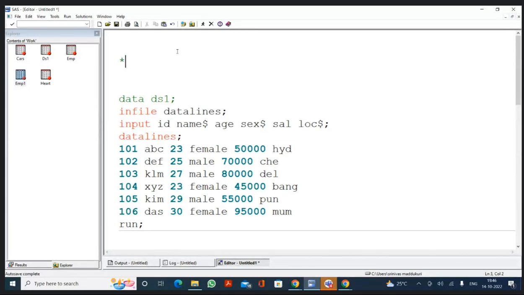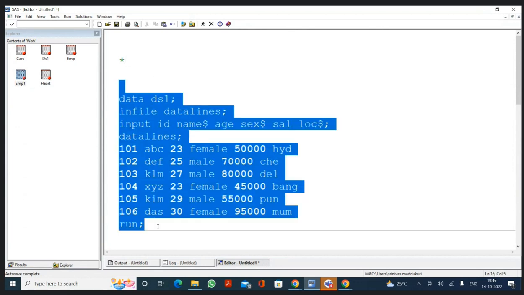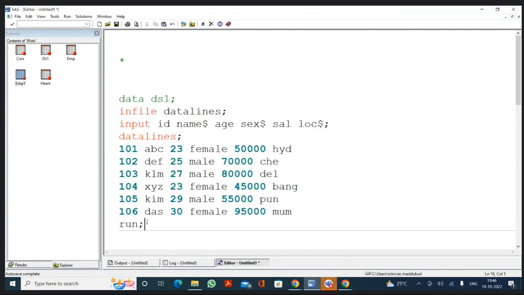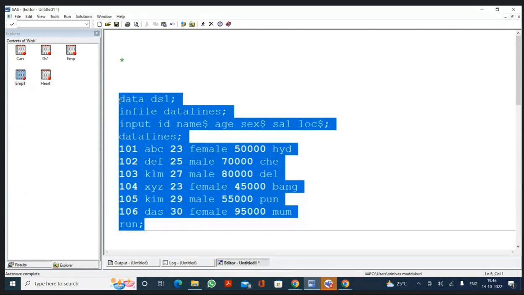Now we can write that. Okay. Now I started with the asterisk symbol. Tell me why I have written this program, how I have written this program. I created a DS1 dataset from in-stream data, isn't it? On 14th October 2022 in a demo session. I want to write the same thing.